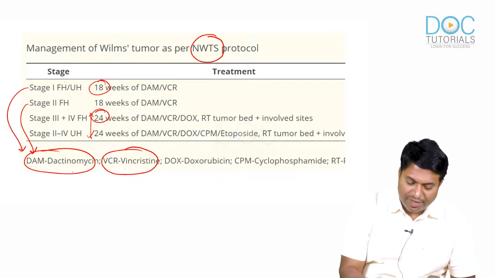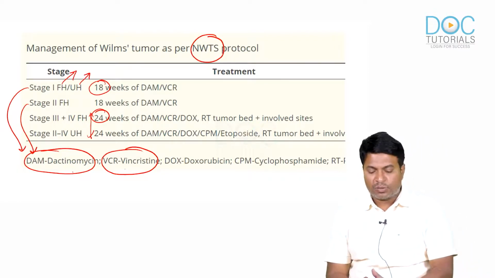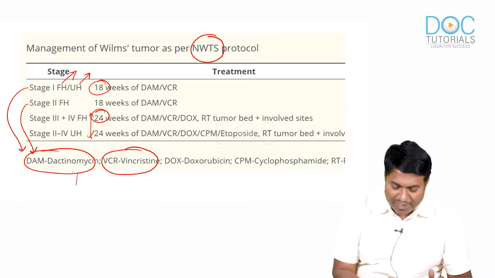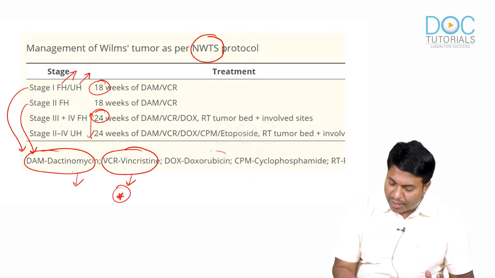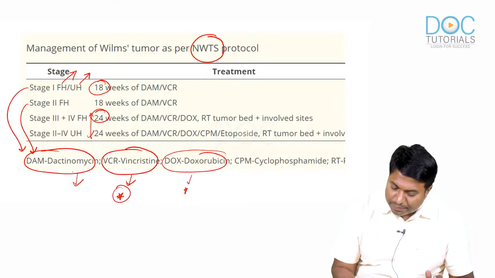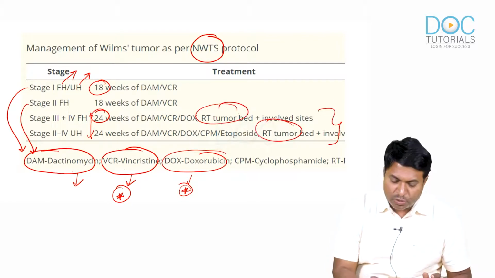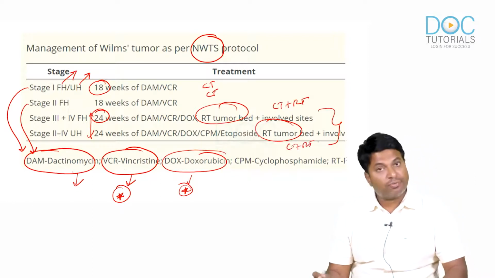FH means favorable histology. UH means unfavorable histology. This is not for your level, but just remember we give dactinomycin and vincristine, the two drugs used for stage 2. Doxorubicin is added for stage 3. For stage 3 and stage 4, we give radiotherapy also. So stage 1 and stage 2 get only chemotherapy. Stage 3 and stage 4 get chemotherapy plus radiotherapy. This is enough for PG level.